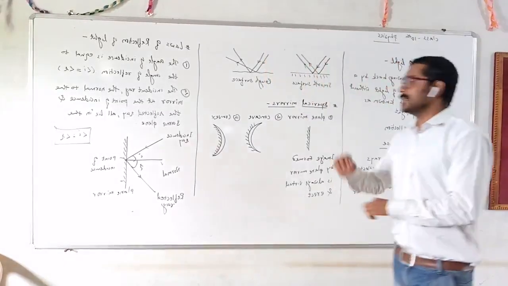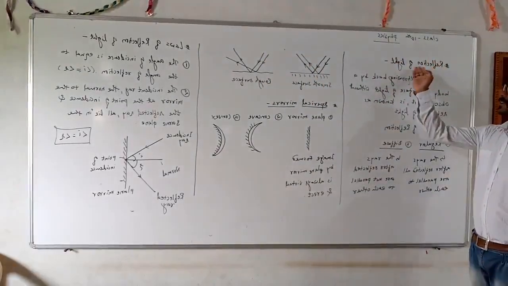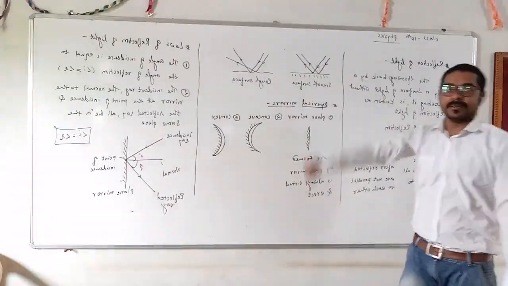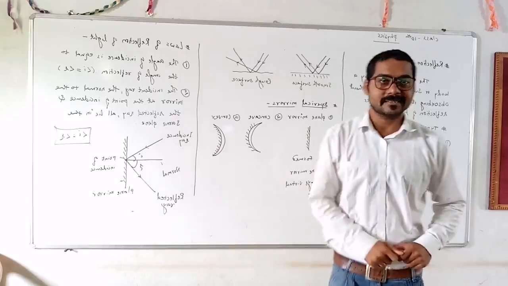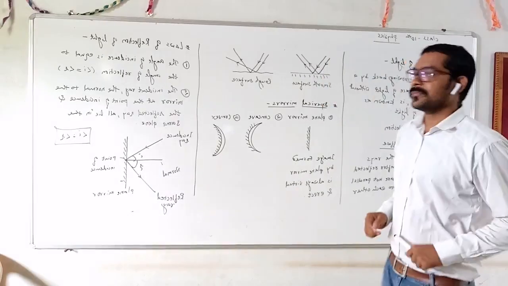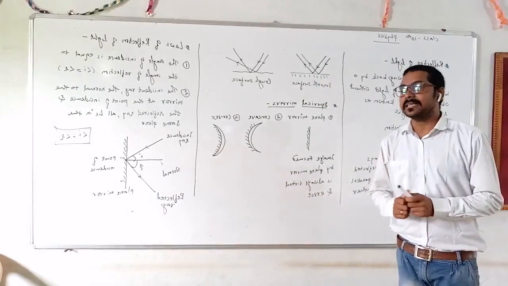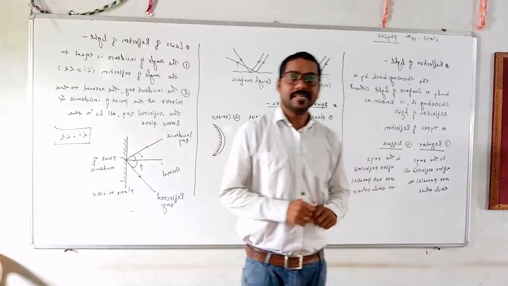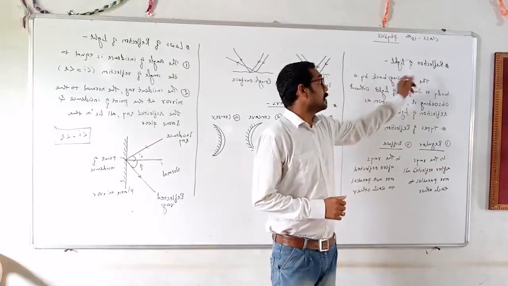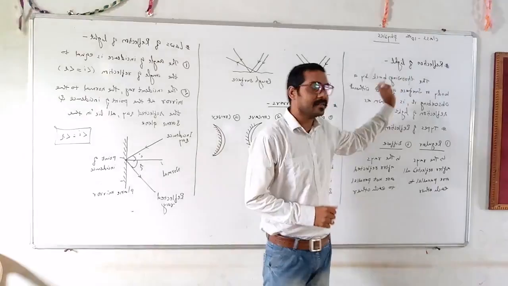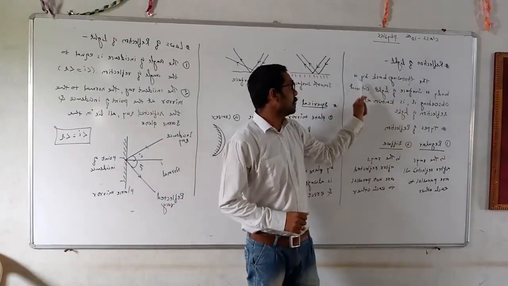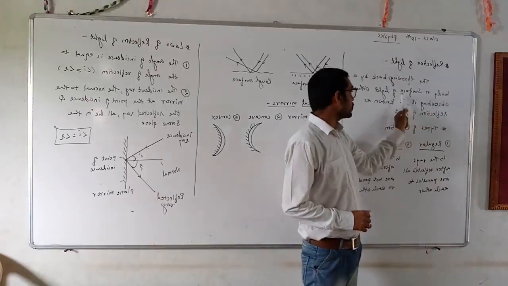So today's topic is reflection of light. This is for class 10, science, physics. It is the first chapter that we see during the online session. So please pay attention. The reflection of light is the moving back by a body or surface of